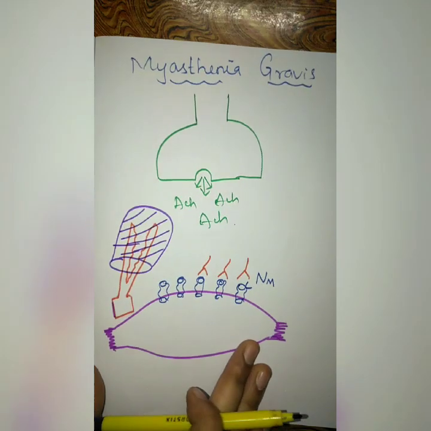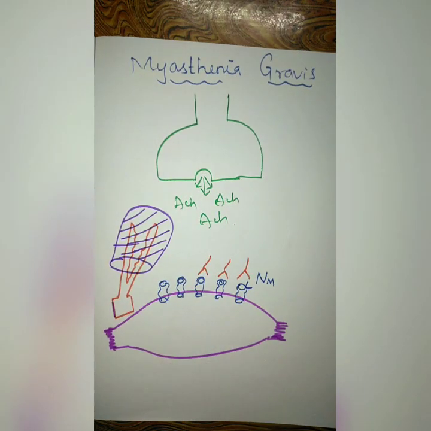So we can treat myasthenia gravis with the help of an indirectly acting cholinergic drug, or you can say the anticholinesterase drugs. Initially physostigmine was being used for the treatment of myasthenia gravis, but nowadays physostigmine is no more used. You know what the reason behind that is? Because physostigmine has lipophilicity. It can easily cross the blood-brain barrier, and it will start producing central side effects such as convulsions and paralysis.